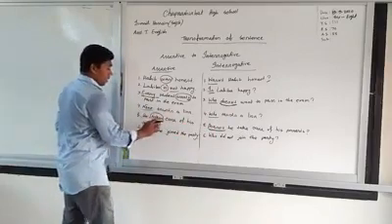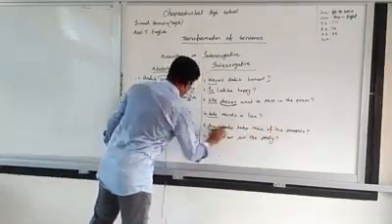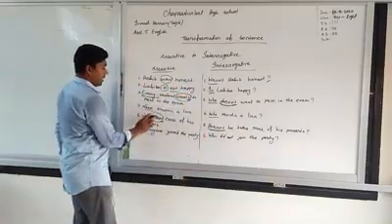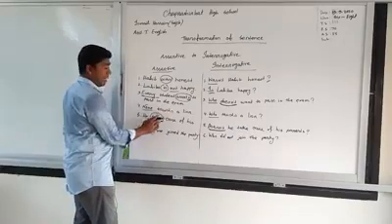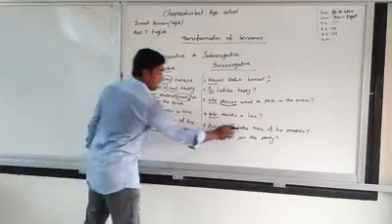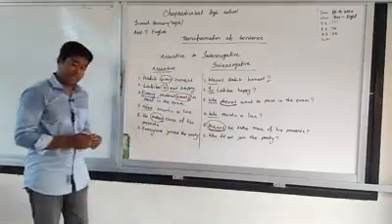Now look, doesn't he take care of his parents? In the sentence the verb had S, but in this interrogative sentence there is none, because we have used doesn't.